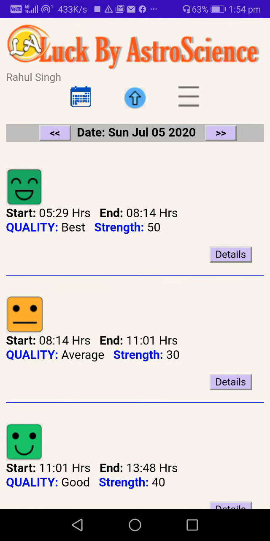Now every time slot has a quality. The first one shows the best. It shows the highest strength, 50 in numeric terms, the strength of luck, and it's very easy to see. Just look at the smiley. It means this is perhaps the best time of the day, in the day half, the first 5 slots of roughly 2 to 3 hours each. So from 5:29 hours to 8:14 hours in the morning, which is the first slot since the sunrise at the place where you are running the app, the quality is best.